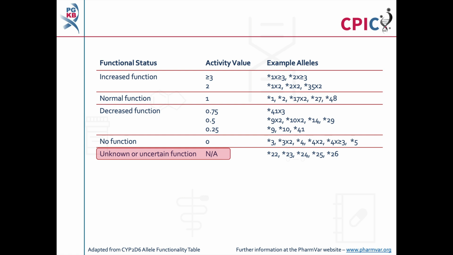This can include rare increased function, decreased function, and no function alleles which are not routinely screened for in some genotyping tests. It is also important to note that patients can carry multiple copies of CYP2D6. Reports in the scientific literature have described cases where up to 13 copies of CYP2D6 were present in a patient's genome. Alleles which are present in multiple copies are shown using an X, then the number of copies of that allele that are present in the genome.